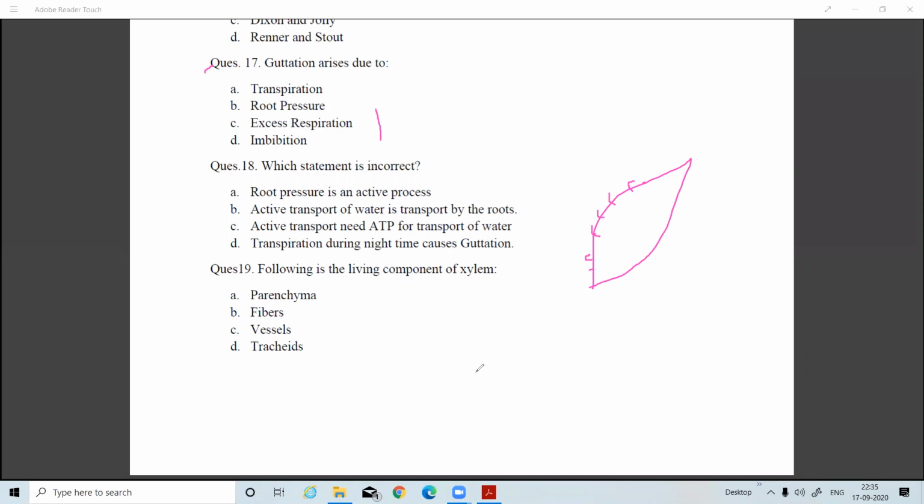Because in the night time the water is absorbed in the plant by active absorption. During daytime the passive absorption occurs, which is very common and very important. But during night time the root acquires water by active absorption. That excess water is transported to the stem, and if the stem height is very small, it is transported to the branches or leaves, from where it exudes out from the margins. That is called guttation. So guttation is the result of root pressure. Answer will be B.